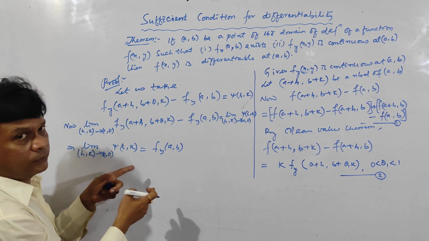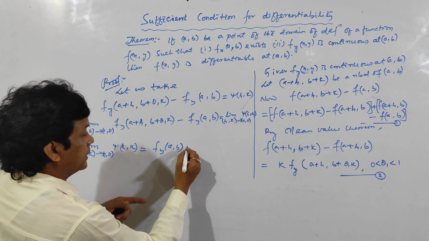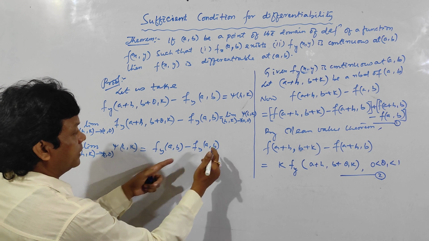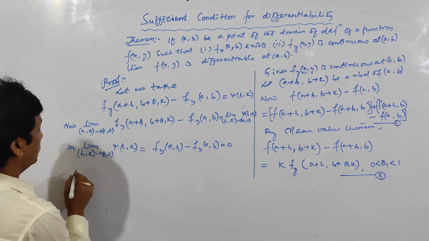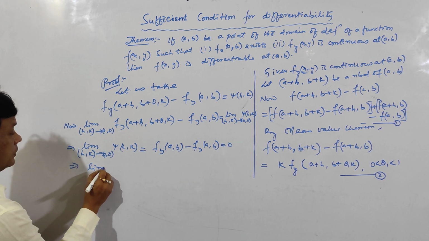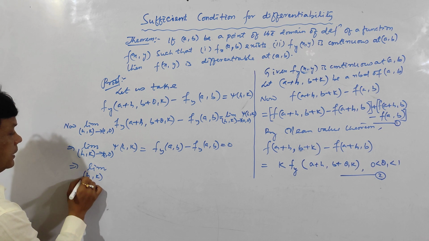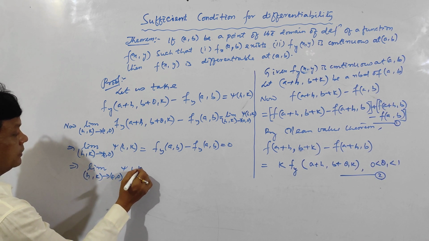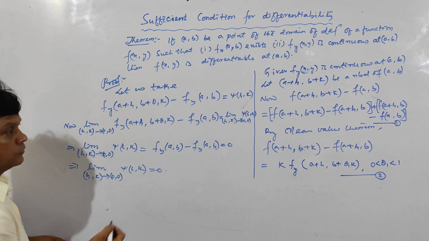Already I have told you that. So the second part is fy at (a, b). So this minus this is equal to 0. So that means the limit as (h, k) tends to (0, 0) of psi of (h, k) is equal to 0. Clear?